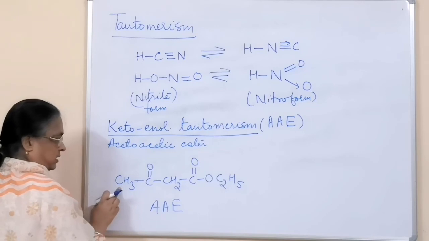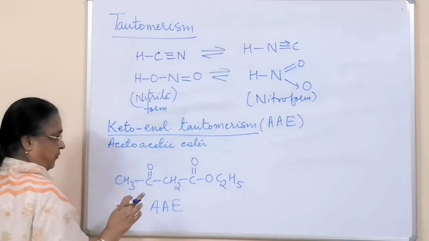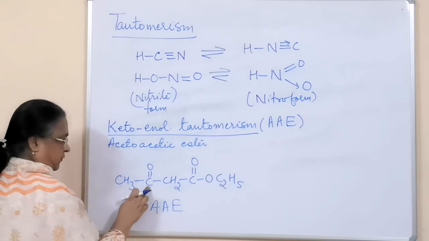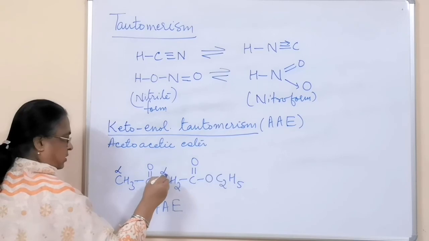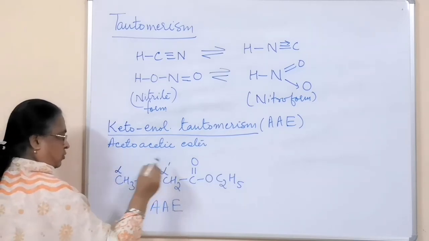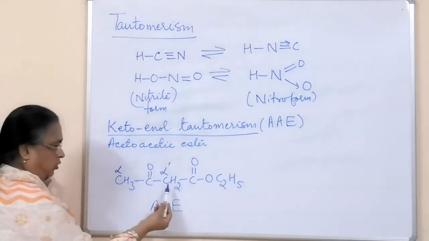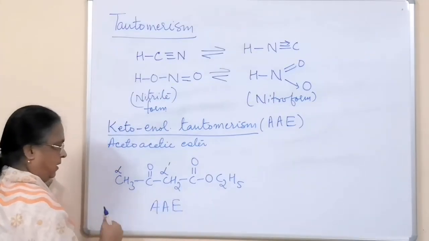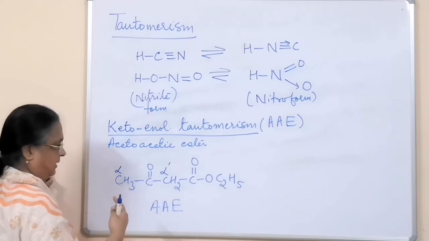Any carbon which is linked to a functional group is said to be an alpha carbon. So if this is a functional group, then this carbon is alpha, and this carbon is also alpha. One you can take as alpha, the other you can mark as alpha just to distinguish the position. So both of these carbons are alpha, and the hydrogens attached to them are alpha hydrogen atoms.